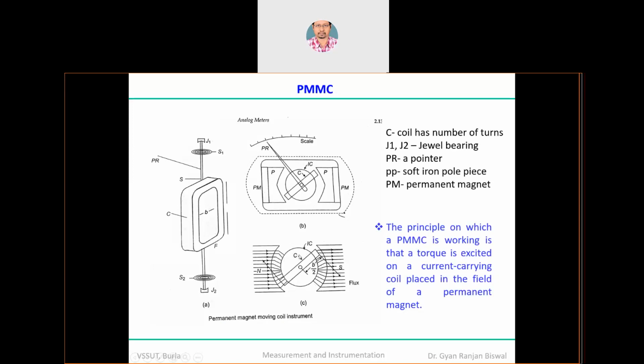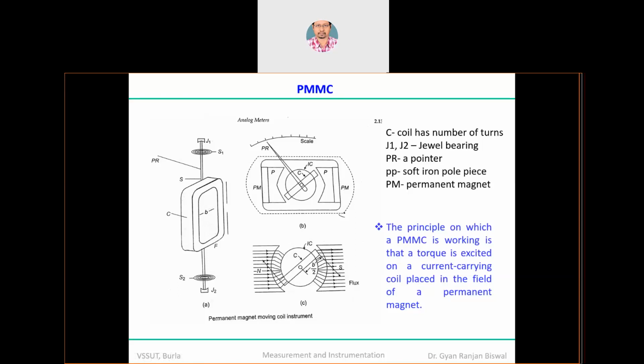In between, the spindle is there, through which your meter pointer is actually varying. PR stands for your pointer. Okay, so that is varying. In between two soft iron pieces, this soft iron piece is held here, and this soft iron piece is exposed to the two permanent magnets, where it is mentioned north and south pole. Now if you change the direction of the current, north and south pole will change. So PM stands for permanent magnet, remember.